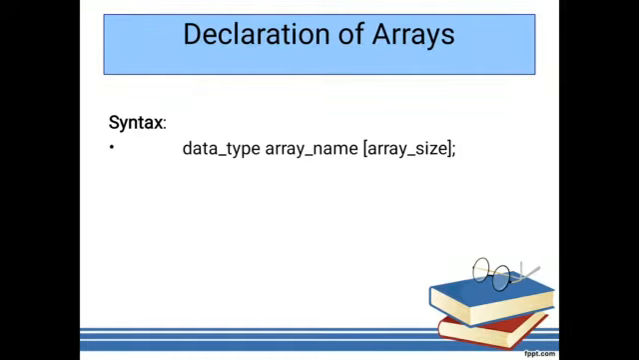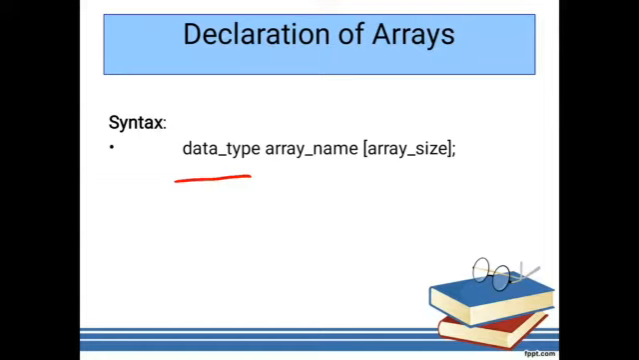So what is the syntax? How will we declare arrays? The syntax is data type, array name and array size. Data type represents the type of data we are storing in that variable. It may be integer type, floating type, character type, double type, or boolean type. Boolean means true or false values. For that, first we need to write down the data type. Next, variable name.